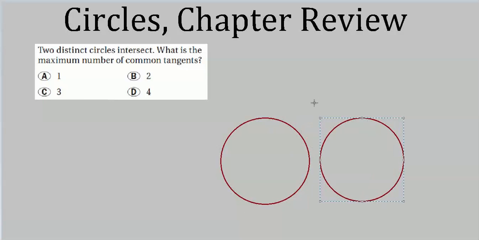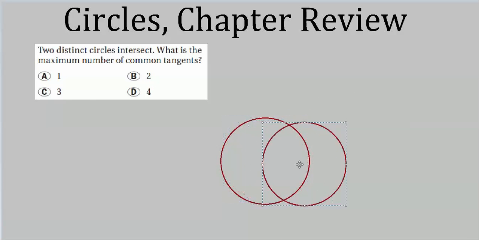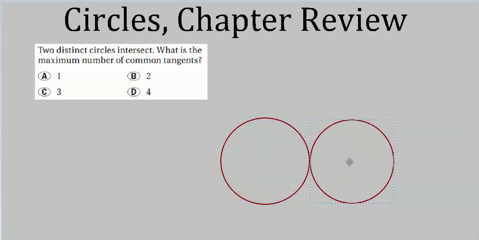But that only works if they don't touch each other, if they're not intersecting, if we've got space in between the two circles. But they intersect, so they're either like that, or they're on top of each other, like that. Well, they're not the same size, so there's lots of ways they could intersect. But to get the maximum number of tangents, one point of intersection, in other words, where the two circles are actually tangent, that gives you your maximum number of common tangents. I think you can see that pretty easy.